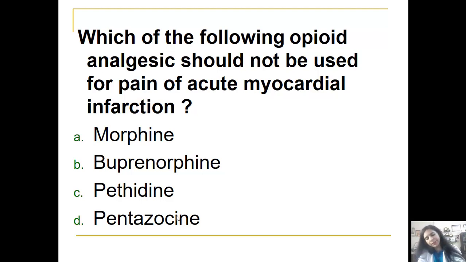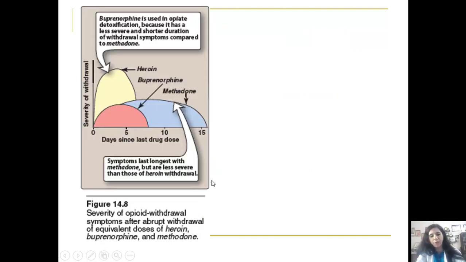It can abolish the pain, but pentazocine over and above causes a rise in the blood pressure and causes sympathetic stimulation, and that becomes one of the reasons for not using it for abolishment of pain of acute MI. So the answer here is pentazocine. Students, it should not be used for pain of acute myocardial infarction.